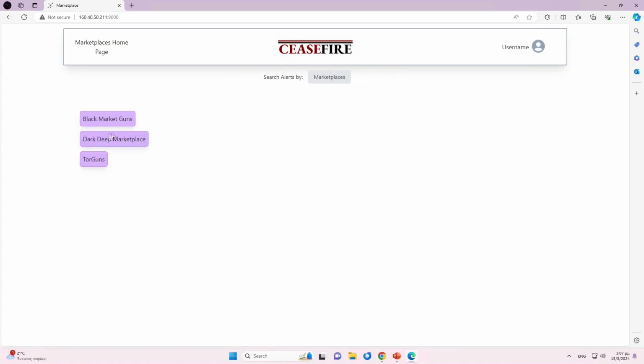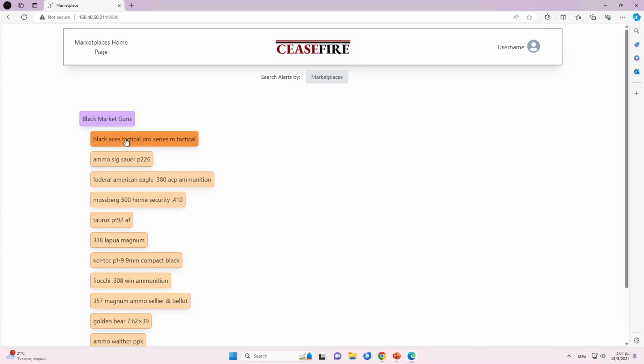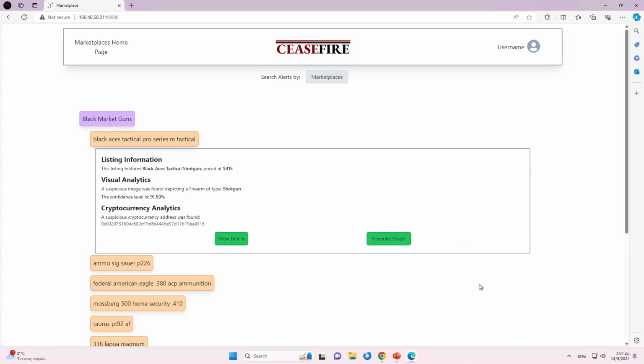Continuing on, the content summary of each listing can be seen when the listing title is clicked. For example, this listing presents a Black Aces tactical shotgun with a price of $415. Other info includes the classification of any images found in the listing, as well as any extracted cryptocurrency addresses. If the LEA user deems the listing noteworthy, they can click the Show Details button.